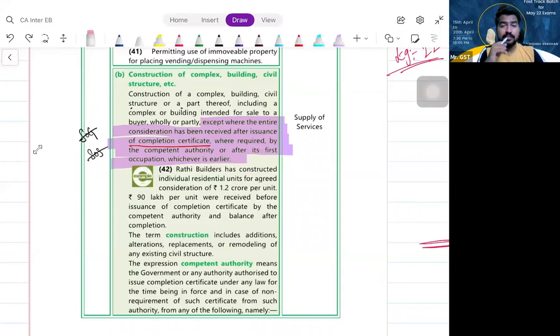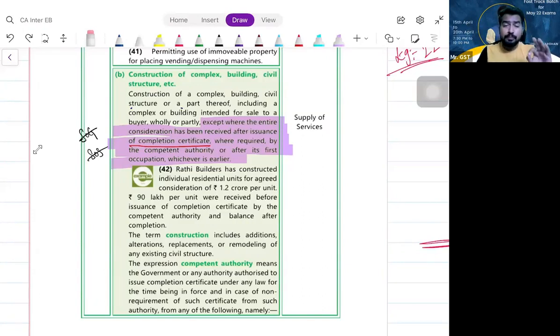So what they are saying is, when I make the payment of advance booking, I'm giving you money so that you will construct my house. It is that way, correct? So the lawmakers have said that because you are paying consideration, at least part of consideration, at least 1 rupee you will pay in the booking, because you are paying the consideration before the completion of the construction. If the construction is done, it is a ready-made product which is immovable. If you buy that, it is not a supply, correct?